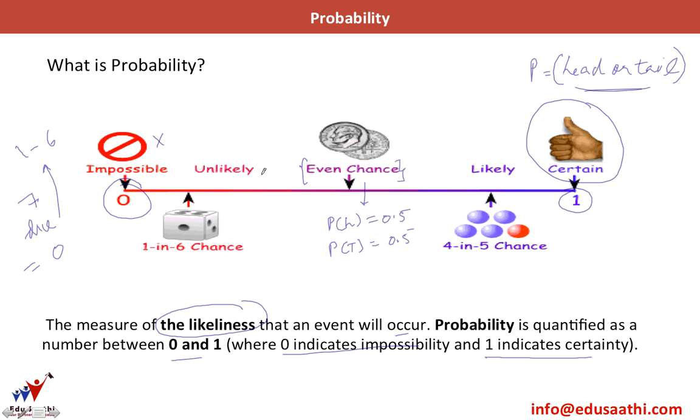What is unlikely? If the probability is less than 0.5. For example, if I ask you what is the probability that the number 1 will occur in a throw of a dice, the probability is 1 by 6. So this is an unlikely event. And a likely event is when the probability is greater than 0.5. We'll have more clarity as we move forward in the slides.